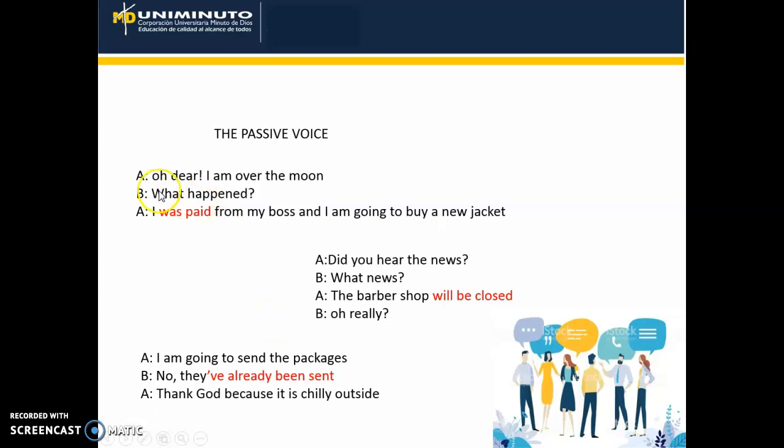Conversation number 1. Oh dear, I am over the moon. What happened? I was paid from my boss and I am going to buy a new jacket. Example number 2. Did you hear the news? What news? The barber shop will be closed. Oh, really? Example number 3. I am going to send packages. No, they've already been sent. Thank God, because it's chilly outside.